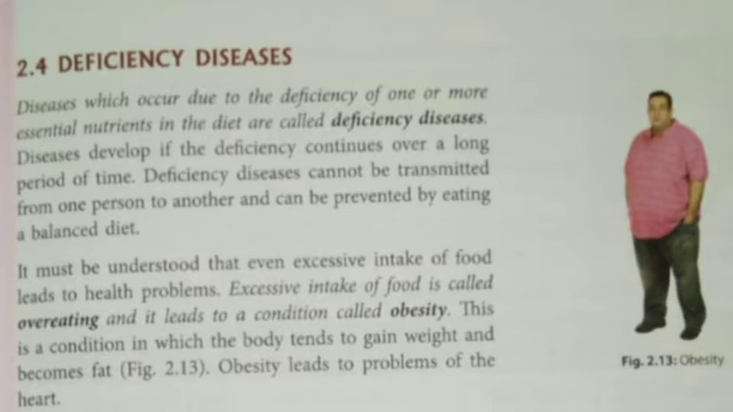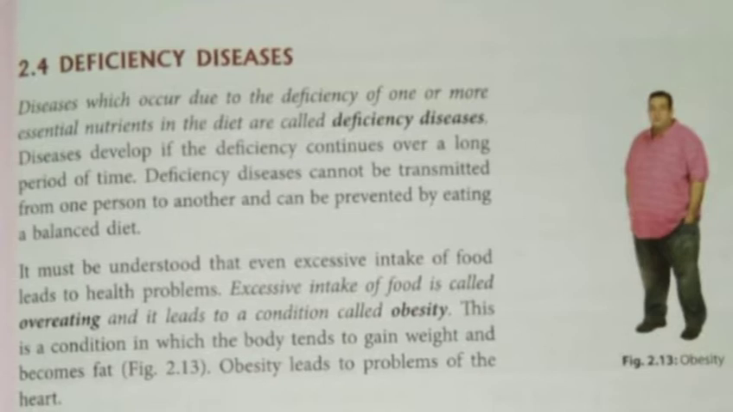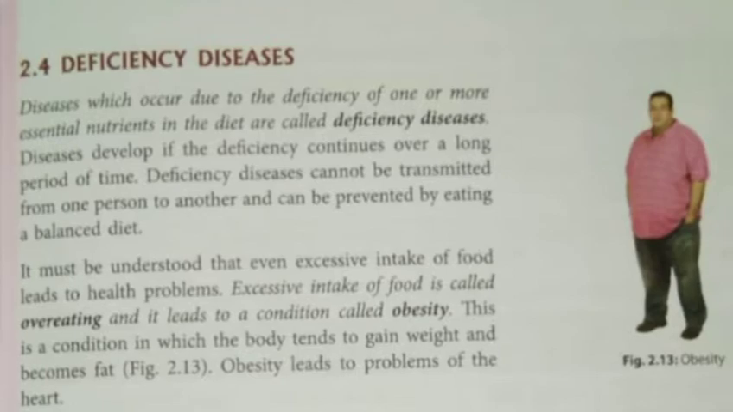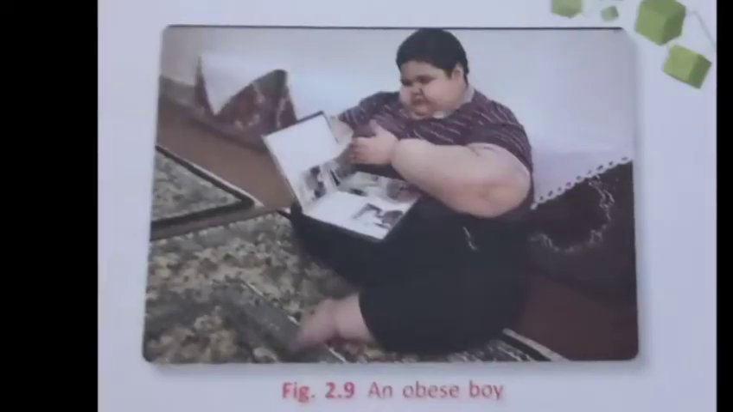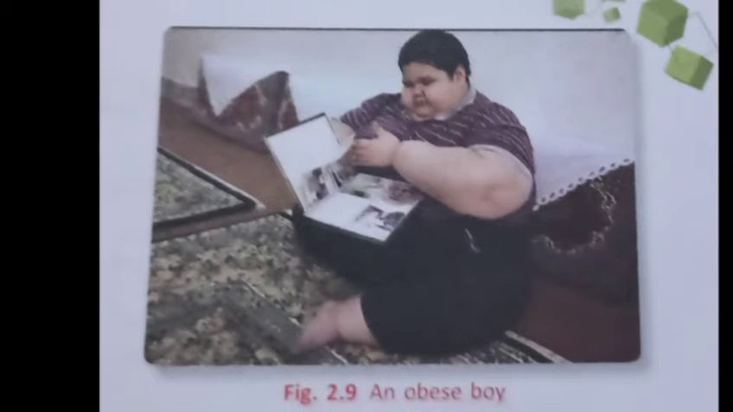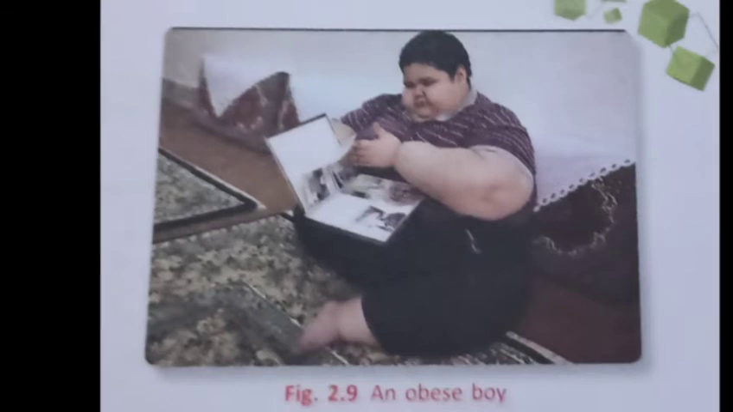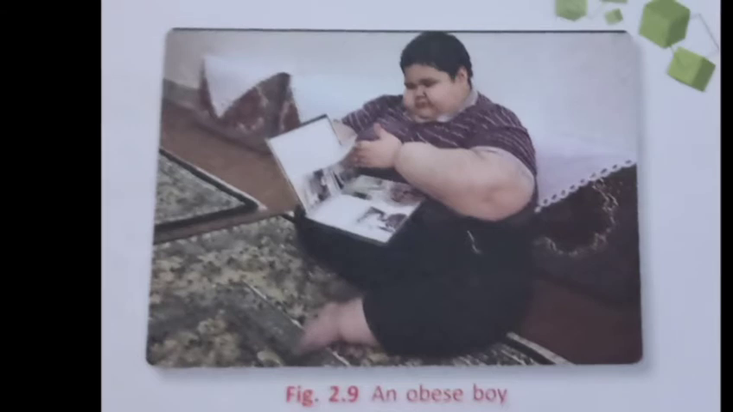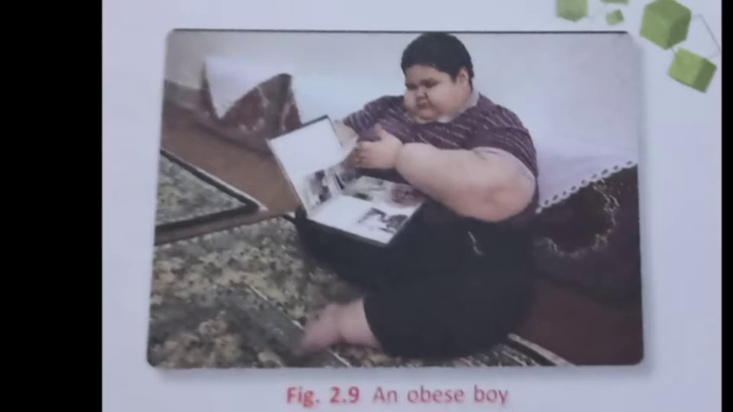You are seeing in front of you an obese person. Let me show you another picture also. So you are seeing in front of you an obese boy. He is having overweight due to overeating. Obesity in children has become a common problem these days, and this is due to the excessive intake of the junk foods like pizzas, potato wafers, noodles, ice cream and soft drinks. Instead of playing outdoor games, playing games on computer and watching TV for long hours, these are also some causes of obesity.